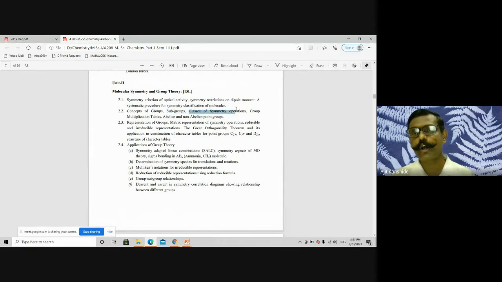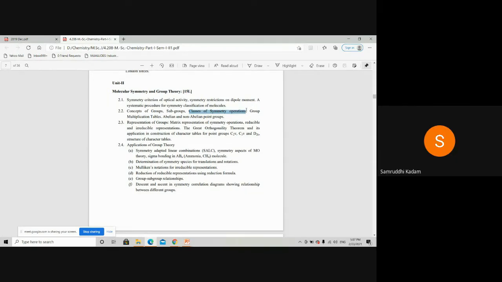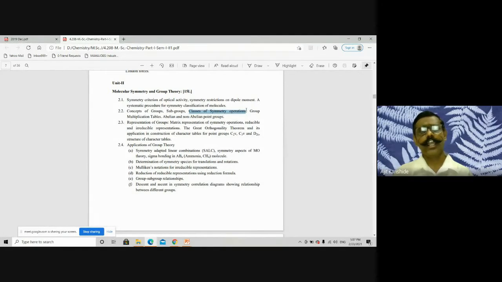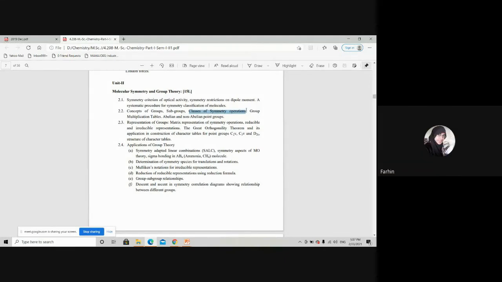Then classes of symmetry operations. Classes means the operations which are conjugate to one another constitute a class. What is the relationship between them? Conjugation. They are conjugate to each other, and that conjugacy is defined by which kind of mathematical expression? Similarity transformation. Right, similarity transformation. What is the mathematical equation? X inverse A X equals B.